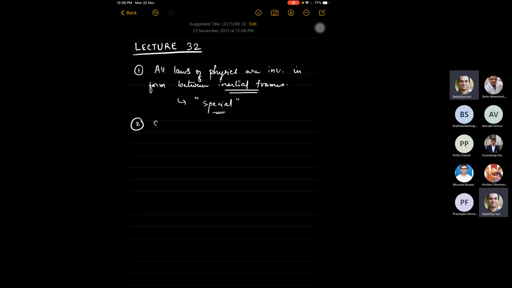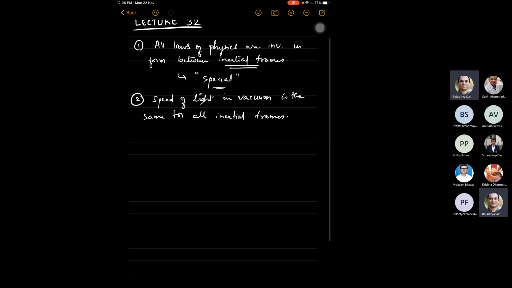The speed of light in vacuum is the same for all inertial observers, for all inertial frames. So these are the two postulates, and we saw how these two postulates give rise to all the consequences that set up the mathematical foundation for the theory of relativity. And in the previous class, we looked at some consequences: